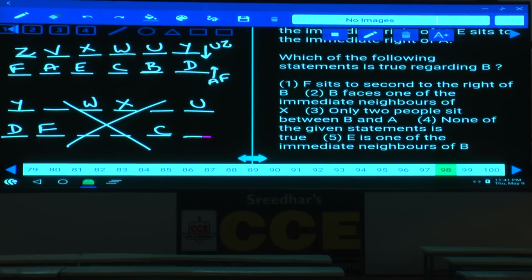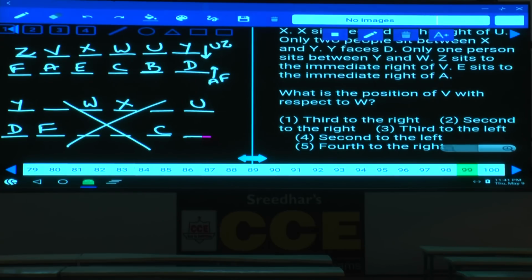B sits second to the right of F, and F sits second to the right of B, that is false. B faces one of the immediate neighbors of X, false. Two people between A and B, definitely true, choice 3. Question 99: what is the position of V with respect to W? V with respect to W, second to the right, choice 2.